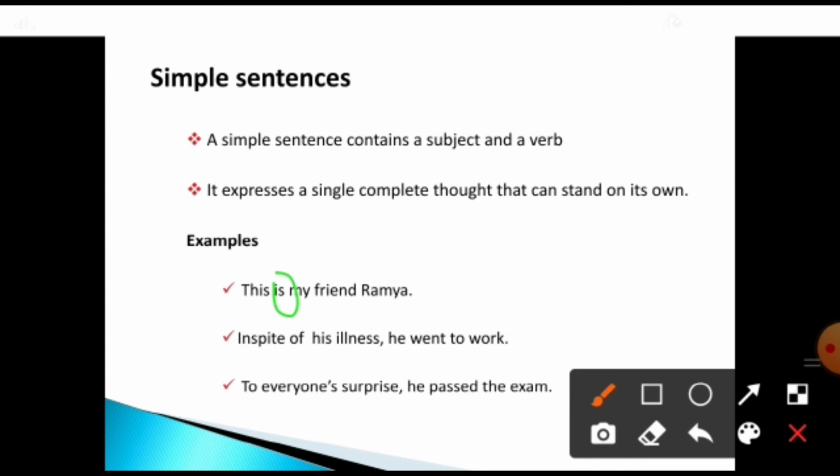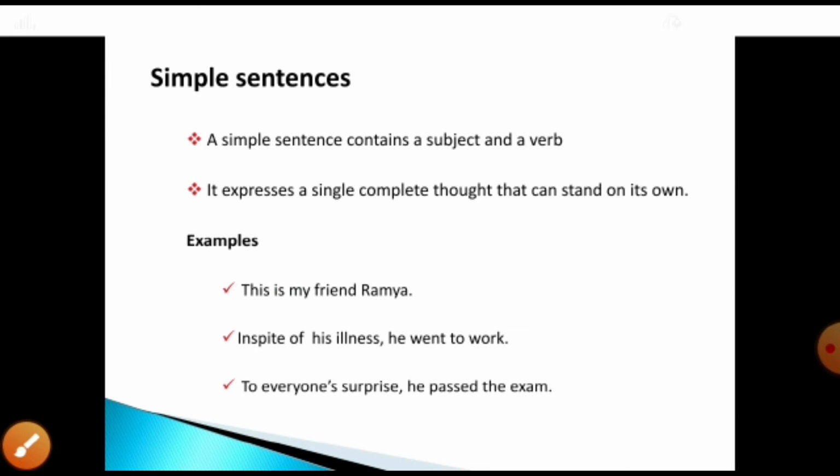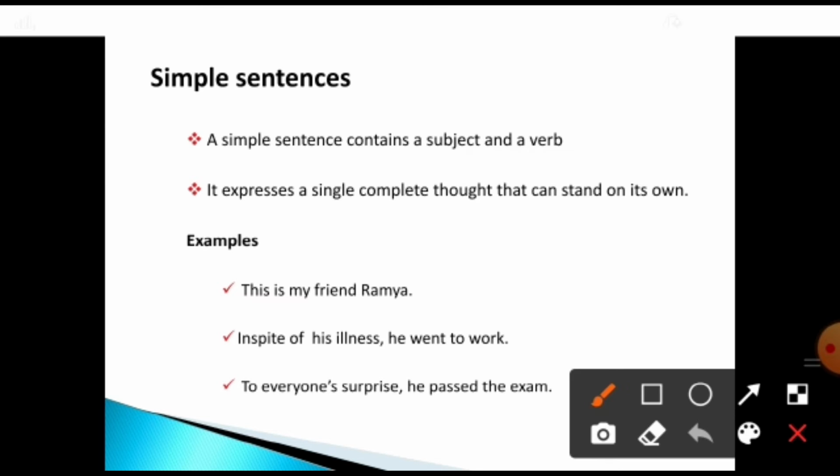Then coming to the next example, in spite of his illness he went to work. So what is the verb here? Went is the verb here, okay. Can you understand? Went is the verb here, okay. So what is the verb? Went is the verb here.